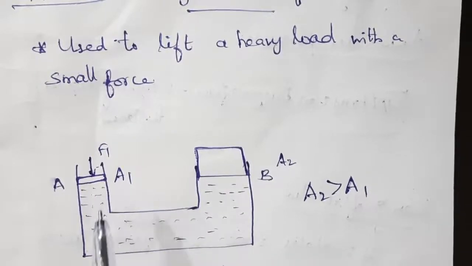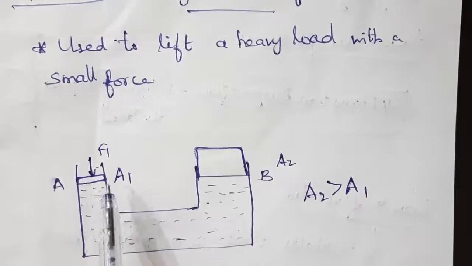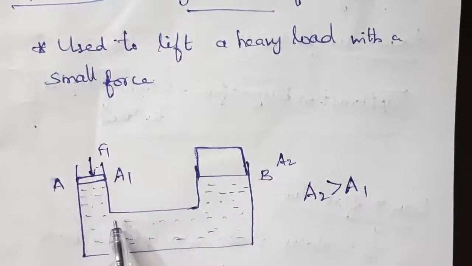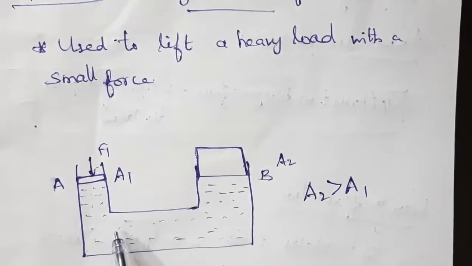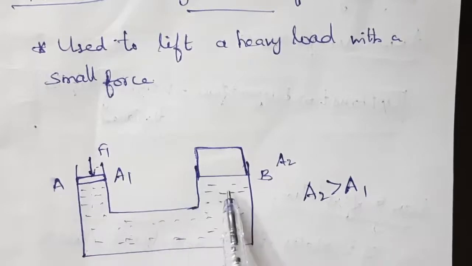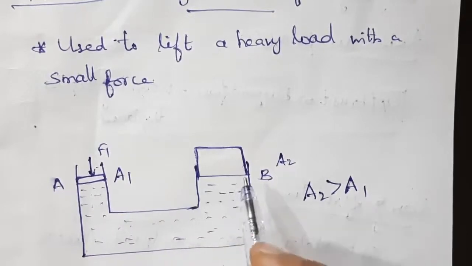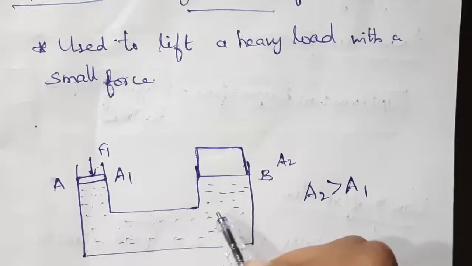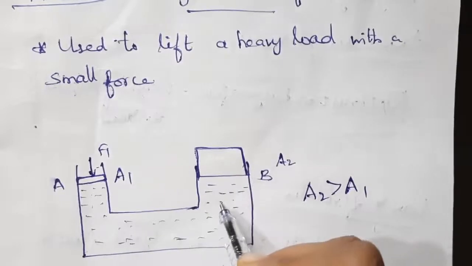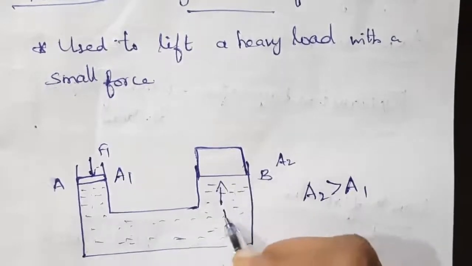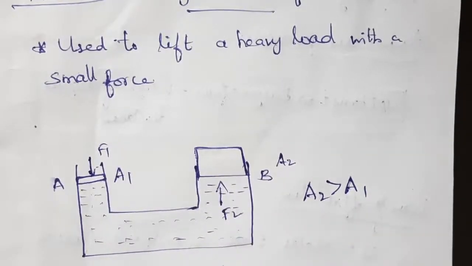At rest, the pressure is the same at all points, but if the piston moves downward, the pressure increases. This increased pressure is transmitted to the entire liquid in all directions, and it will create an upward force F2 on piston B.